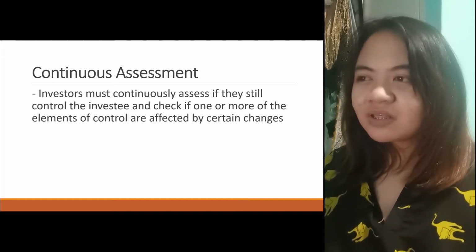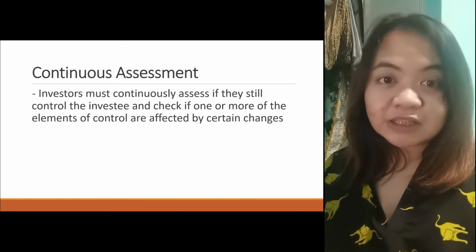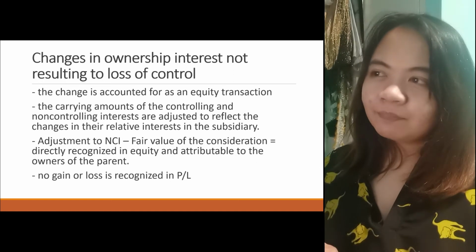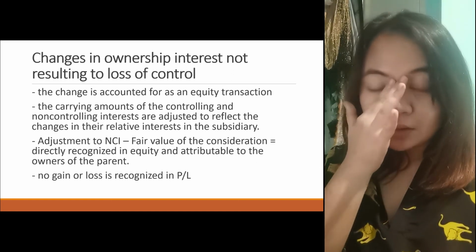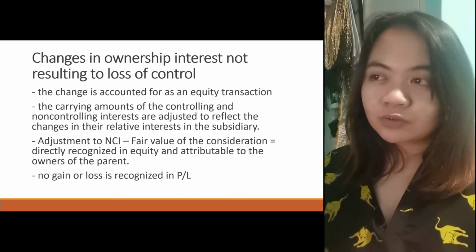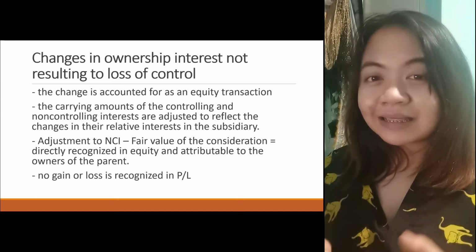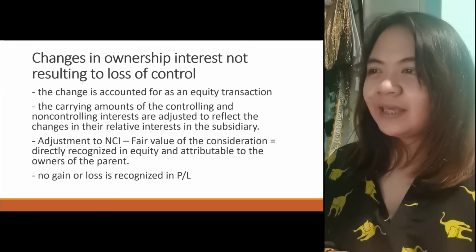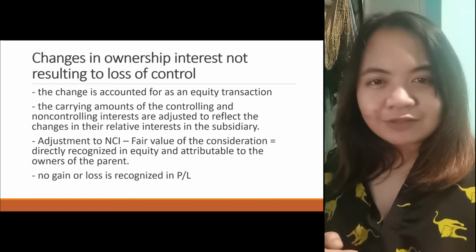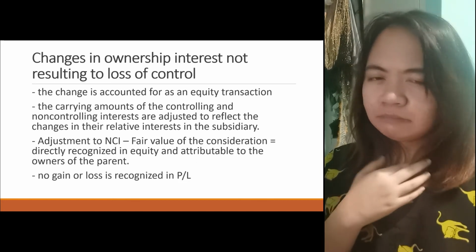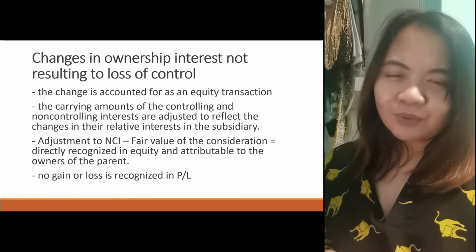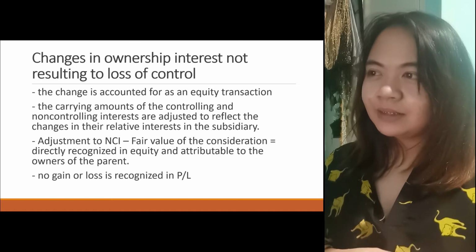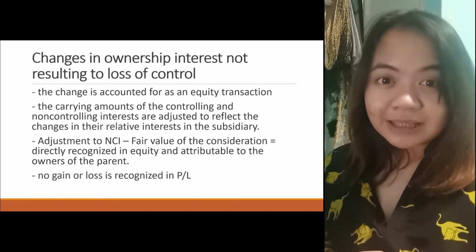Okay? If they still control the investee, check if one or more of the elements of control are affected by certain changes. Okay? Why? Because there are certain changes in ownership na may result to loss of control and there are those that may not result to a loss of control. Okay, so dun muna tayo sa may not resulting to a loss of control. Okay? Una, this one, if any changes happen sa ownership pero may control ka pa rin, 51% or more, or you have actually the elements of control pa rin, it's actually accounted for as an equity transaction lang.